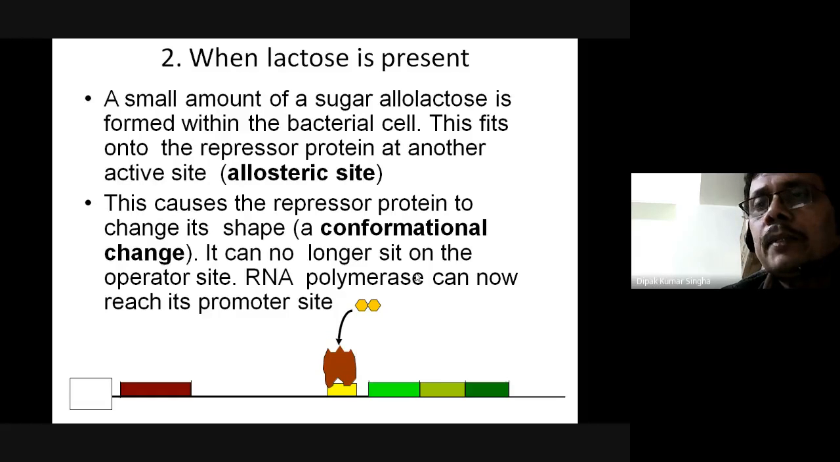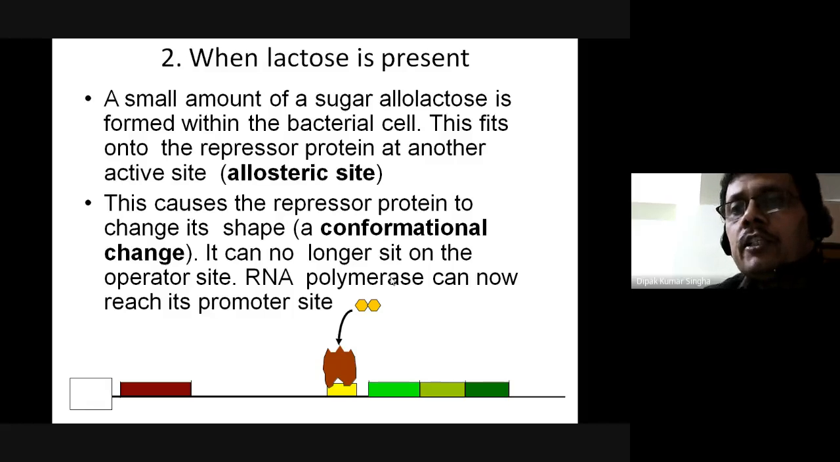When lactose, the inducer, is present, a small amount of the sugar lactose is formed within the bacterial cell, and this binds to the repressor protein at another site, the allosteric site. Allos means other, a Greek word. This causes a conformational change in the repressor protein, and it can no longer sit on the operator site, and RNA polymerase can now reach the promoter site.